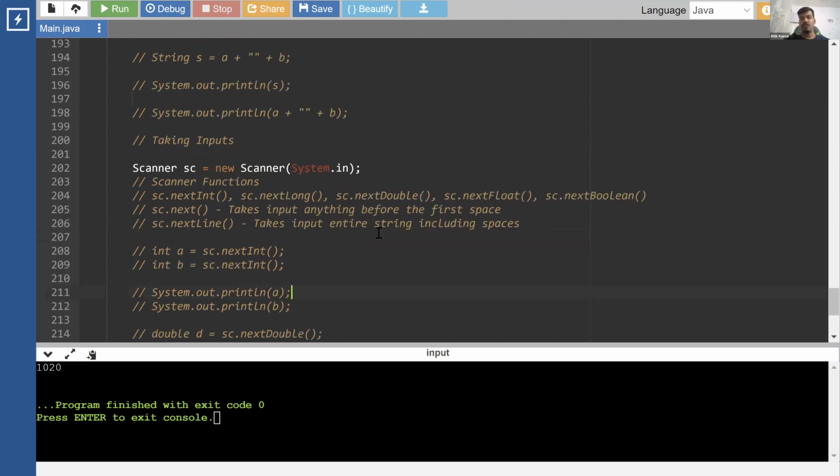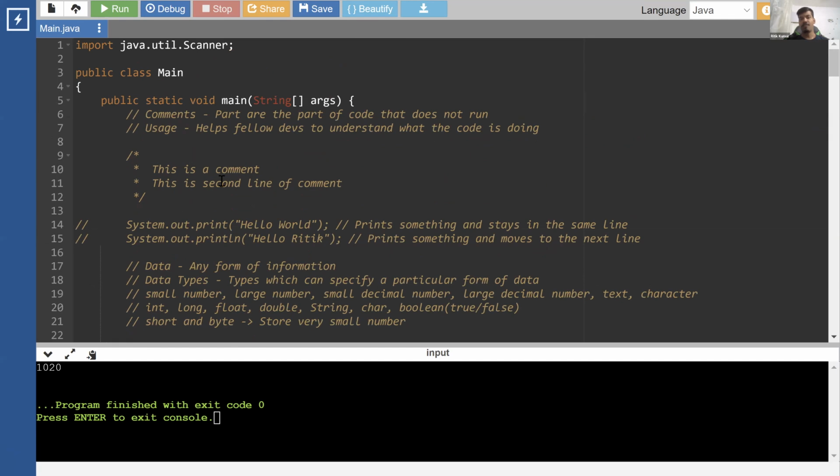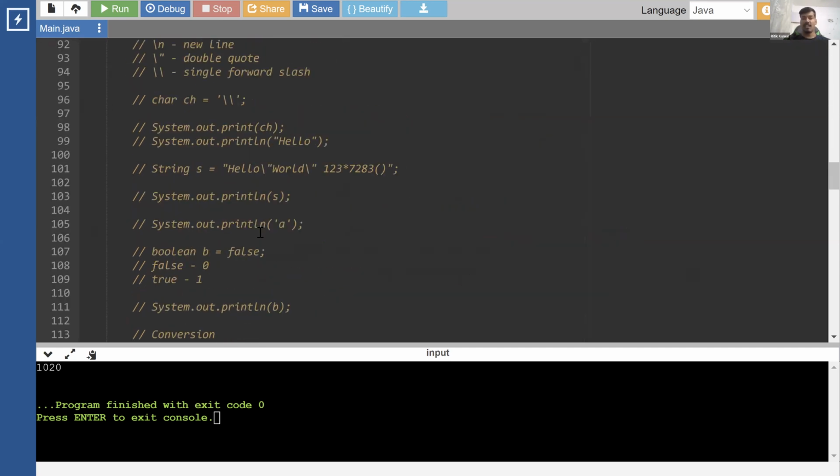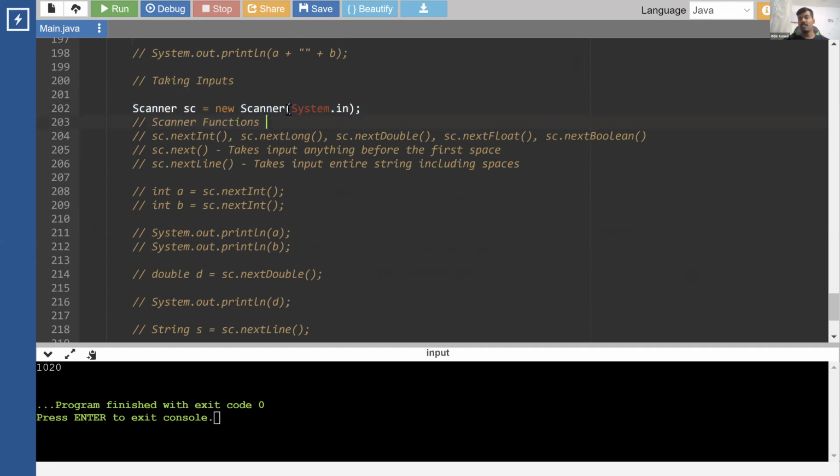What you need to do is add one line at the top saying that you want to use this Scanner in your code. For that, we write import java.util.Scanner, or you can write import java.util.*. Both of them work. Next you write this line, where we are creating a variable of the Scanner type, which is sc, and we are telling it that we want the input from System.in. System.in means the same console where we are printing.